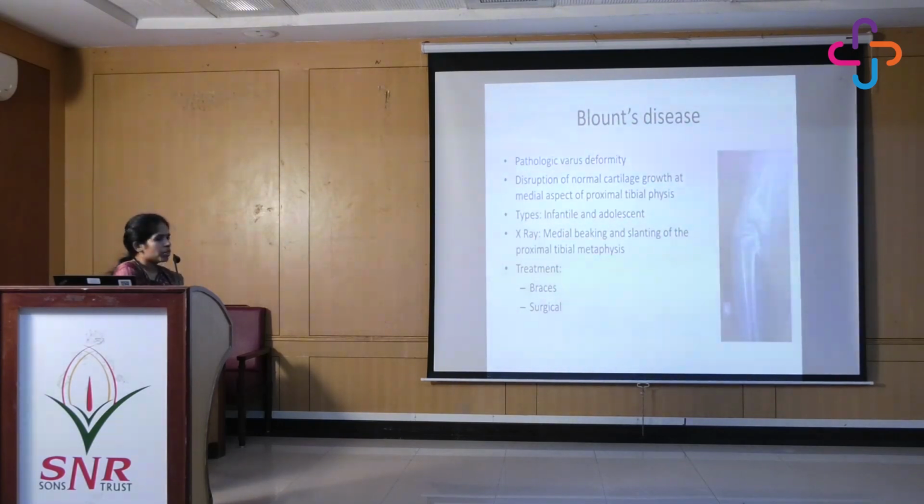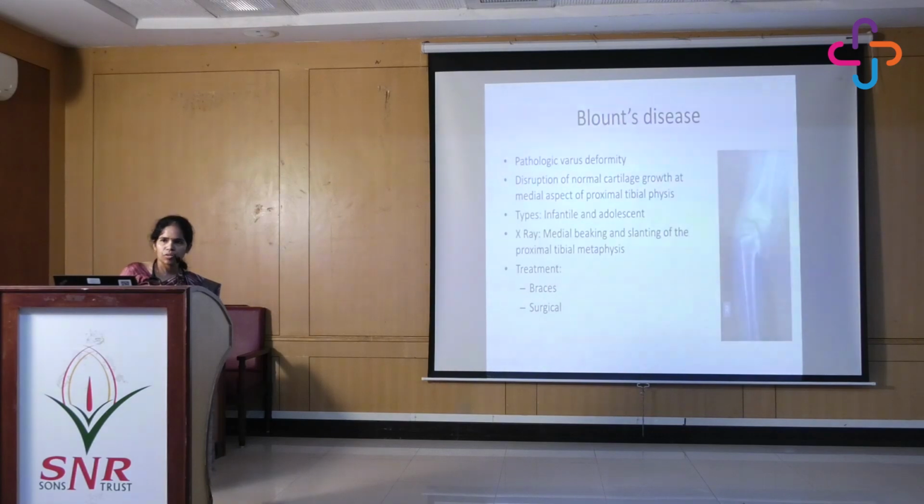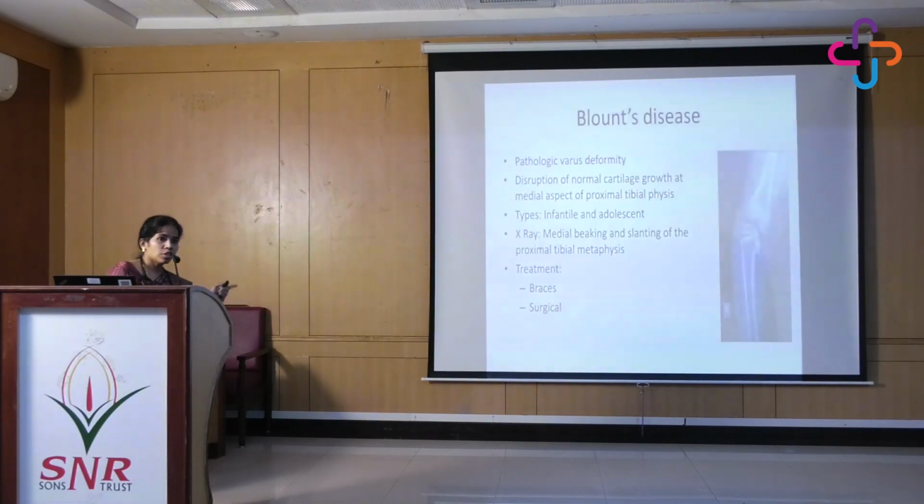There are two types, the infantile form which starts early in life, less than 4 years of age, and it is usually bilateral, usually seen in children who are a little bit on the obese side or who start walking early. So when I went back and asked the history, this child started walking at 10 months of age. So that is a risk factor for Blount's, and usually it is bilateral and it keeps on progressing unless it is corrected. The X-ray is very classical. There should be medial beaking and slanting of the proximal tibial metaphysis.